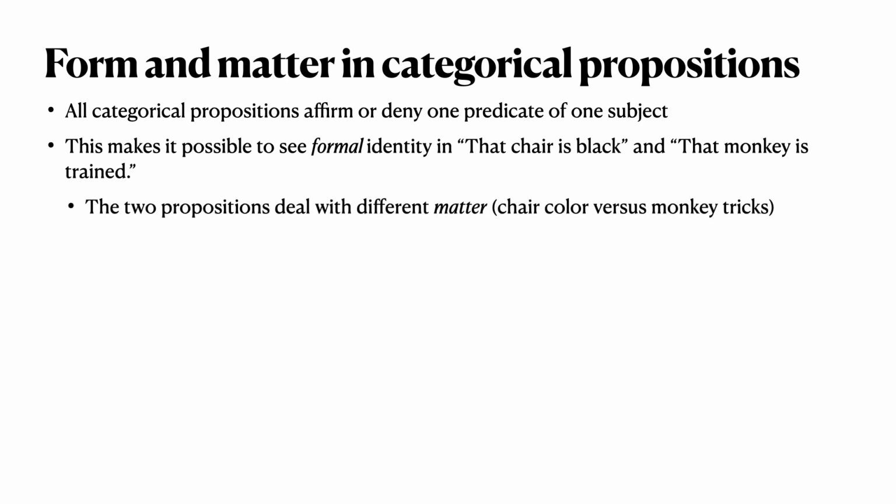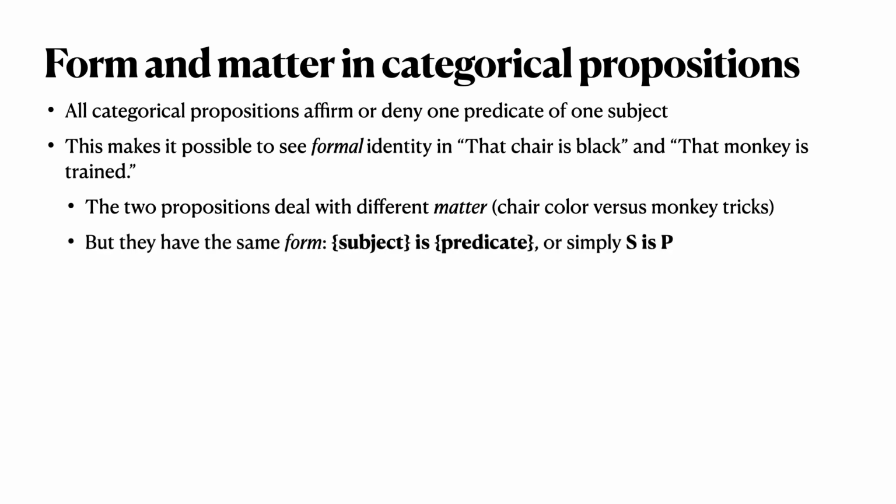Those two propositions that I've used as examples deal with different matter. One of them deals with chair color, predicating blackness of the chair, and one of them deals with monkey tricks, predicating a certain training or disposition or habit maybe in the monkey. But those two propositions have the same form. That is, each of them has one subject and one predicate, and we predicate the predicate of the subject, of course. So it's subject is predicate, or simply S is P. That form matches or accommodates both of those propositions, even though they deal with different matter.